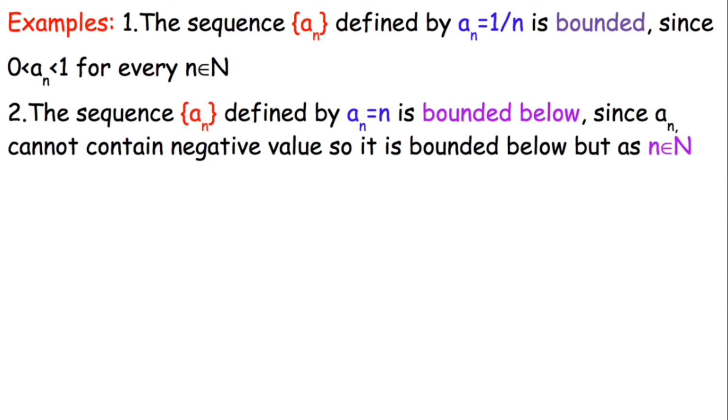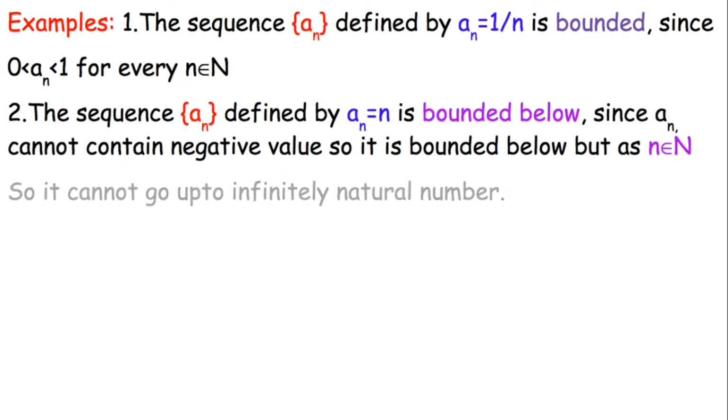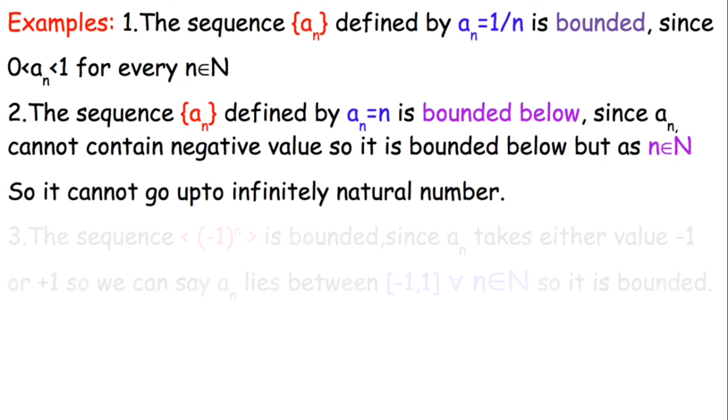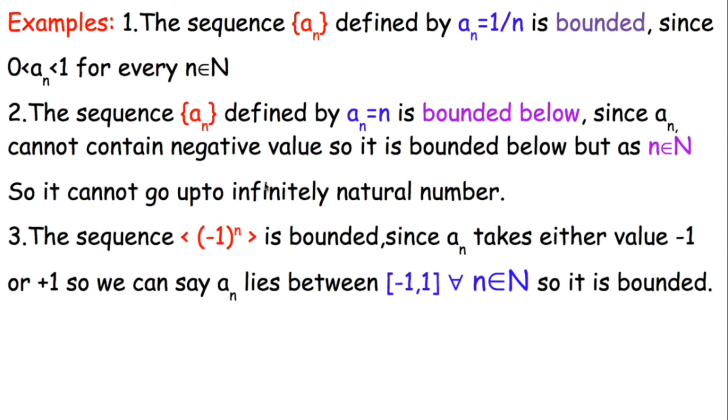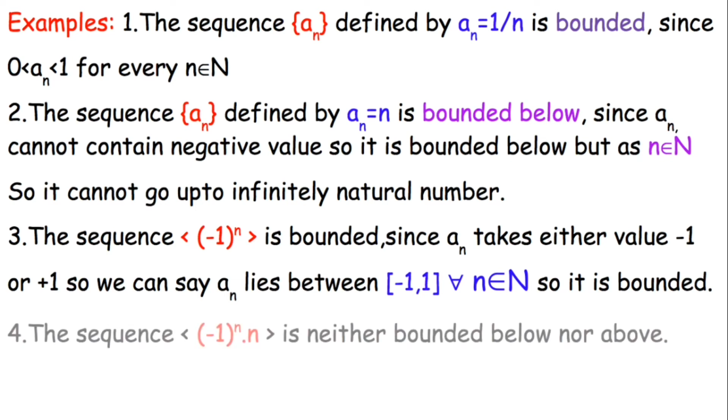The sequence (-1)^n is bounded, since a_n takes either the value -1 or +1, so a_n lies between -1 and 1. But the sequence (-1)^n times n is neither bounded below nor bounded above.